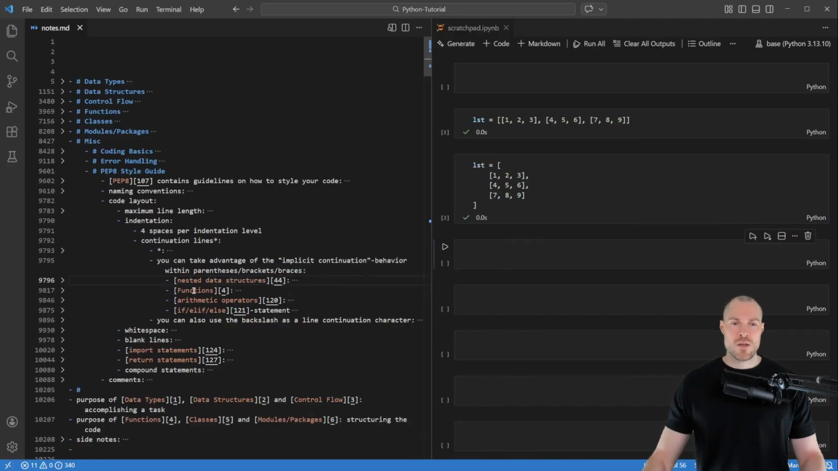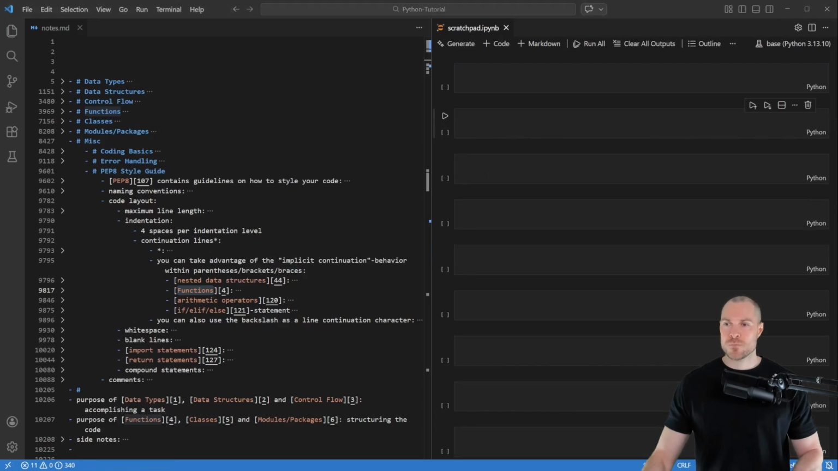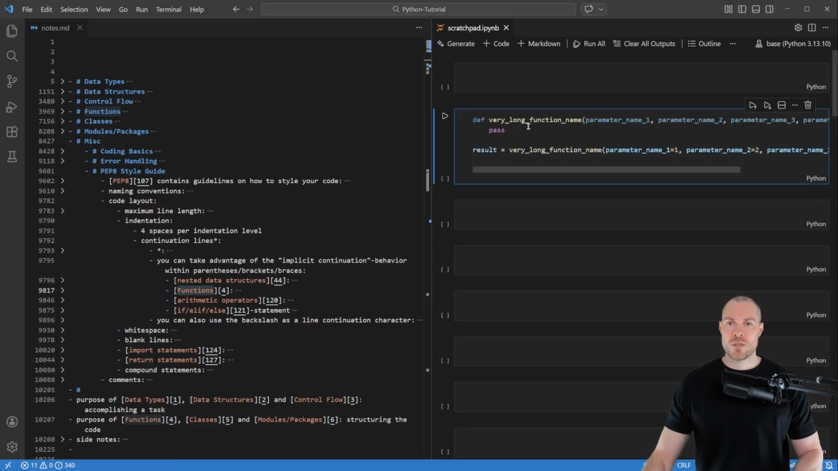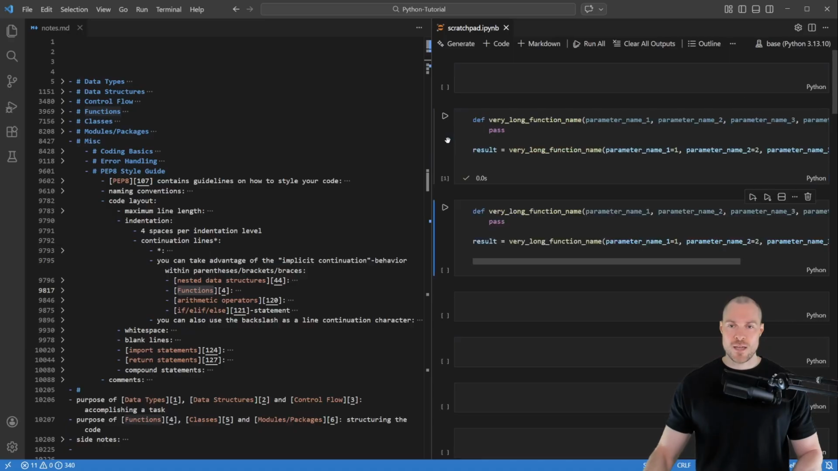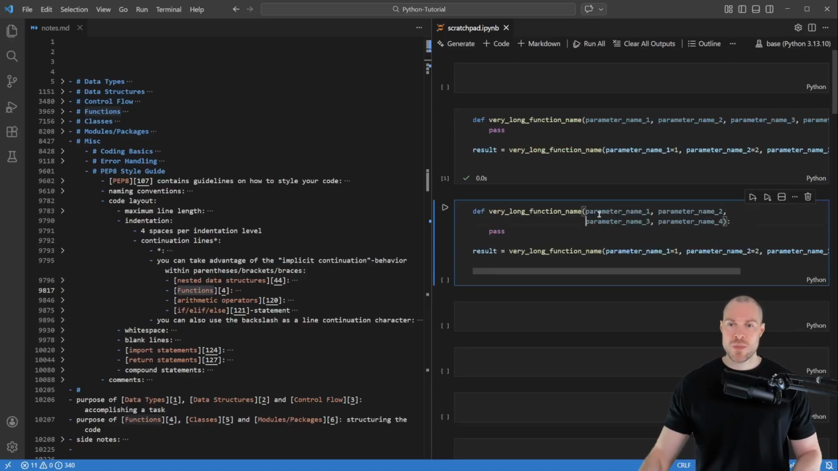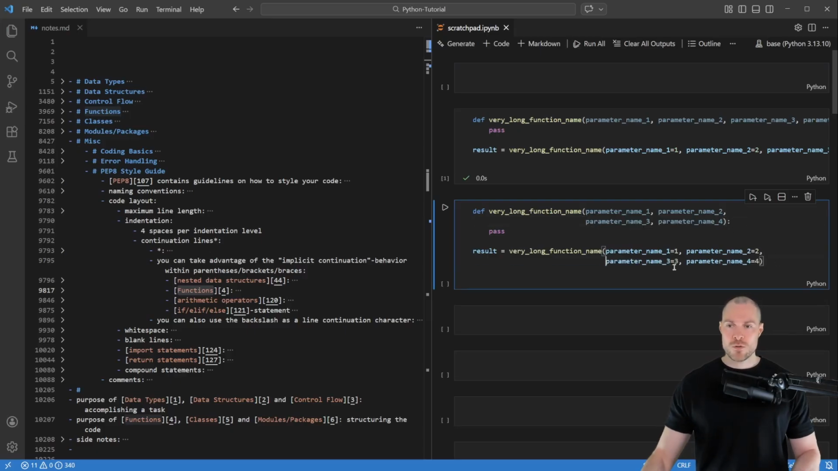Then next we have functions, and to show that I've prepared this function. Here we have a function with a very long function name and then also a lot of parameters. Now let's see how we can use indentation in this case. One approach would be to simply align those parameters vertically, and you can also do that in the function call. So that's the first option.